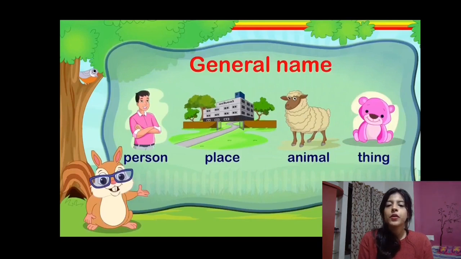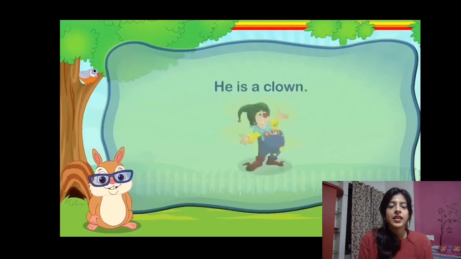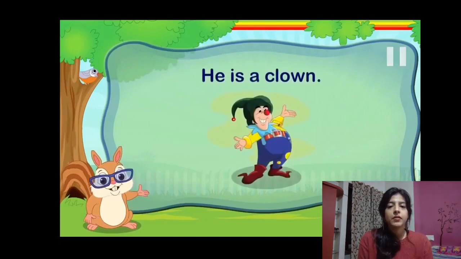So what do all these nouns have in common? Common nouns will always be in small letters. They will not be in capital letters. So general name of person, place, animal and thing is called common noun.